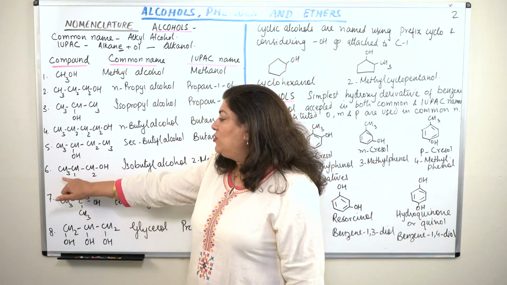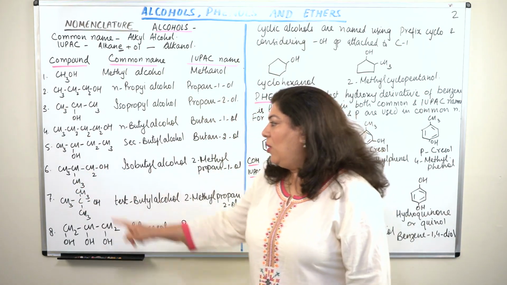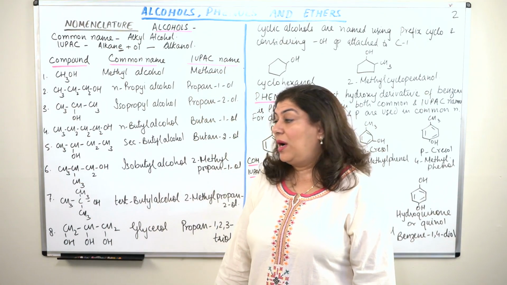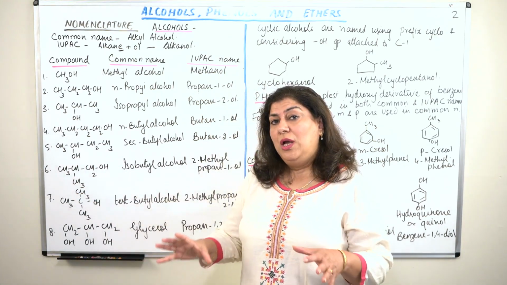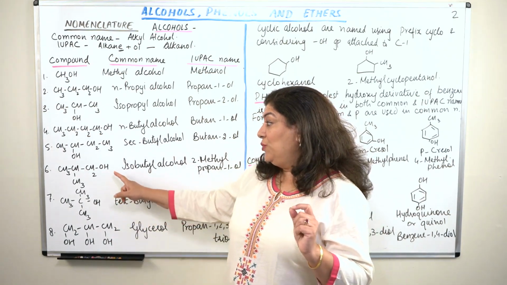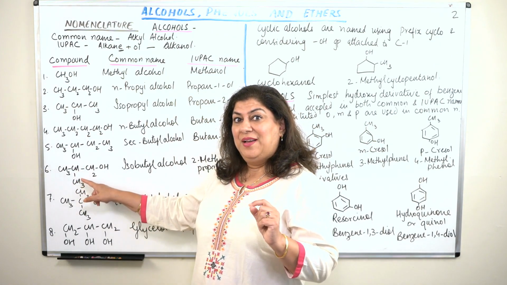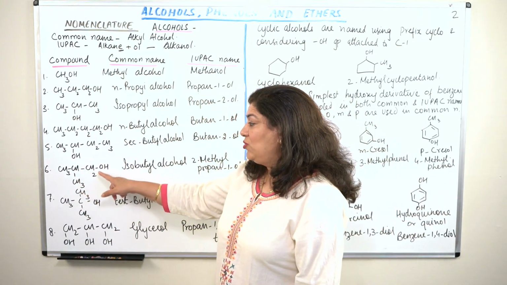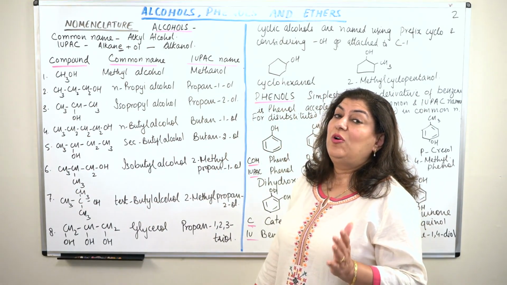Let us come to the sixth compound, CH3CH, there's a branch CH3, CH2OH. Now 1, 2, 3, 4. This is also butane. The parent hydrocarbon has got 4 carbons, and it is an alcohol. So according to common nomenclature, this should be a butanol. But I told you, whenever the second carbon is the one which is branching out, or there's a methyl group attached to the second carbon, we call it an iso compound.